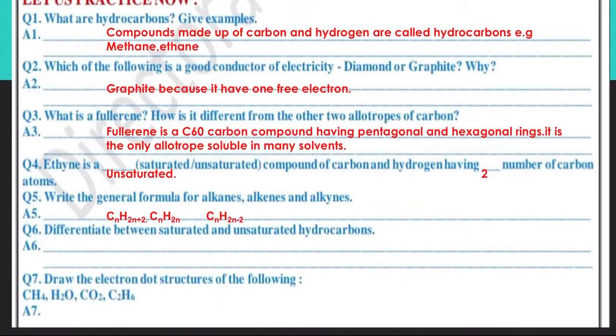First question: what are hydrocarbons? Give examples. Compounds made up of carbon and hydrogen are called hydrocarbons. For example, you can write methane, ethane.